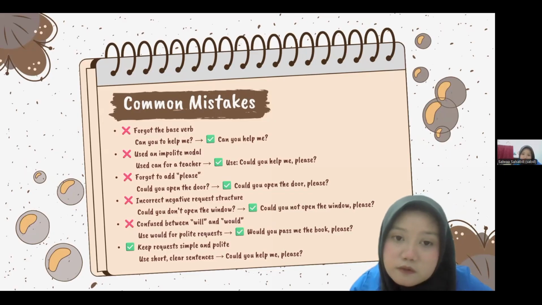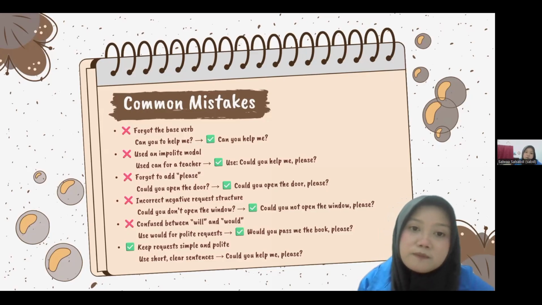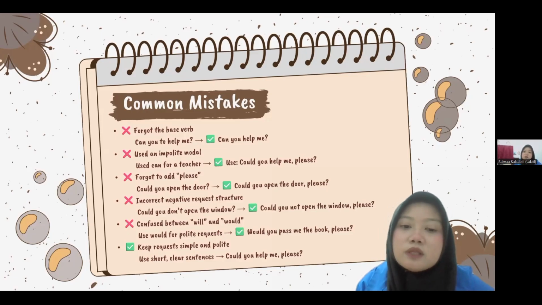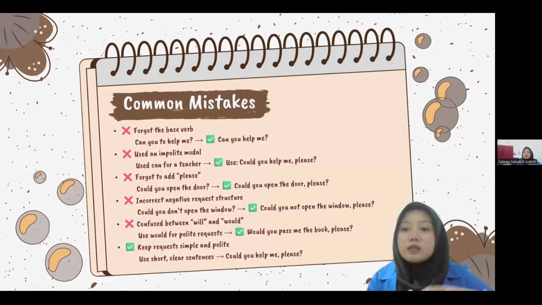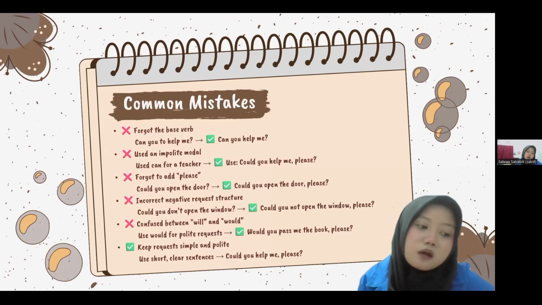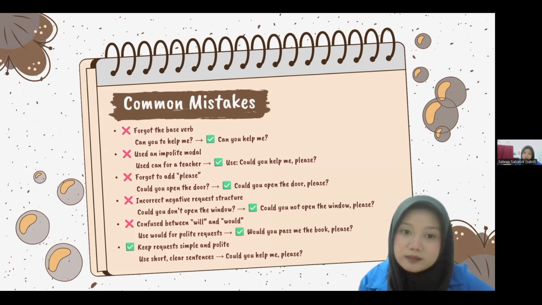First, we have forgetting to use the base verb, using impolite modals, forgetting to add please, incorrect negative request structure, and confusing will and would. The point is to keep requests simple and polite. Just use short, clear sentences like could you help me please? Just like that.